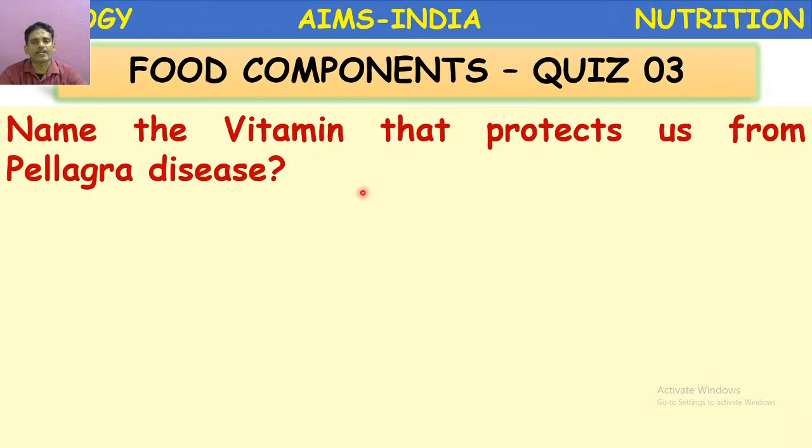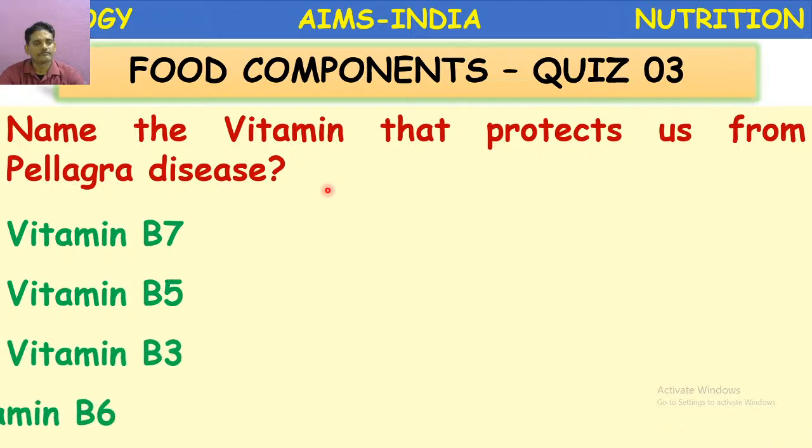Name the vitamin that protects us from pellagra disease. This pellagra disease and other deficiency diseases we are going to discuss in the next class. Vitamin B7 biotin, vitamin B5, B3 and B6. So vitamin B3 niacin deficiency causes pellagra disease. Vitamin B3 deficiency.